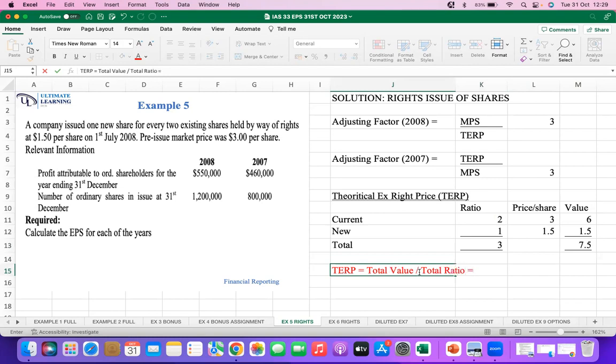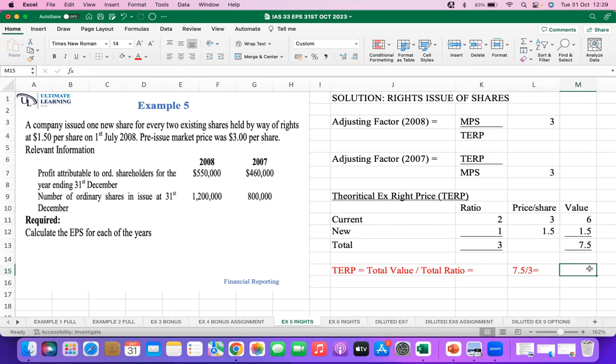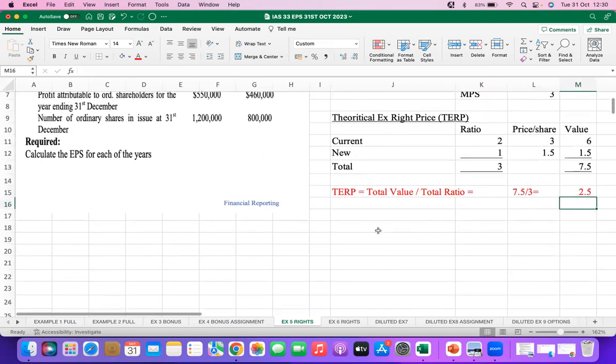Total value divided by total ratio. So that will be 7.5 divided by 3, which will give you 2.5.